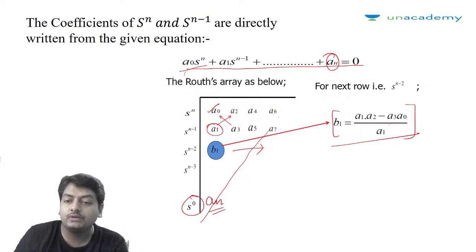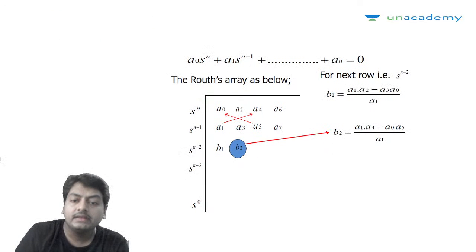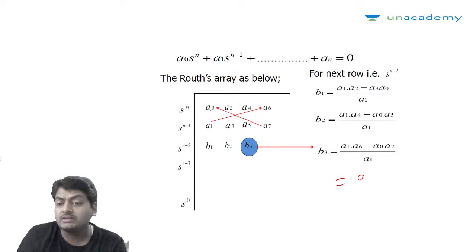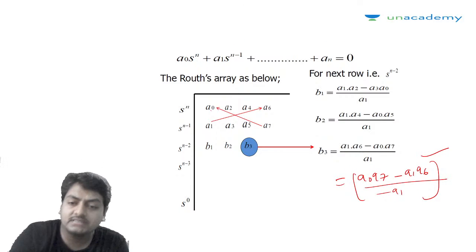b1 is (a1 a2 minus a3 a0) by a1. Next is b2, that is (a1 a4 minus a0 a5) by a1. Similarly, b3 can be calculated as (a1 a6 minus a0 a7) divided by a1. In turn, you can also do it by reversing the sign: (a0 a7 minus a1 a6) and then divide by minus a1. This is also true. Okay, just remember this.